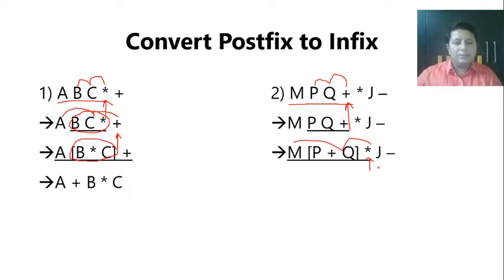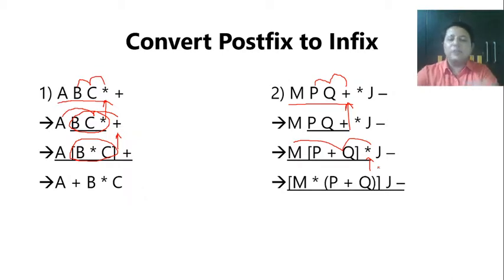So now it's going to be M into (P plus Q) in bracket. And the complete thing should obviously be circled. So the square bracket is indicating that.